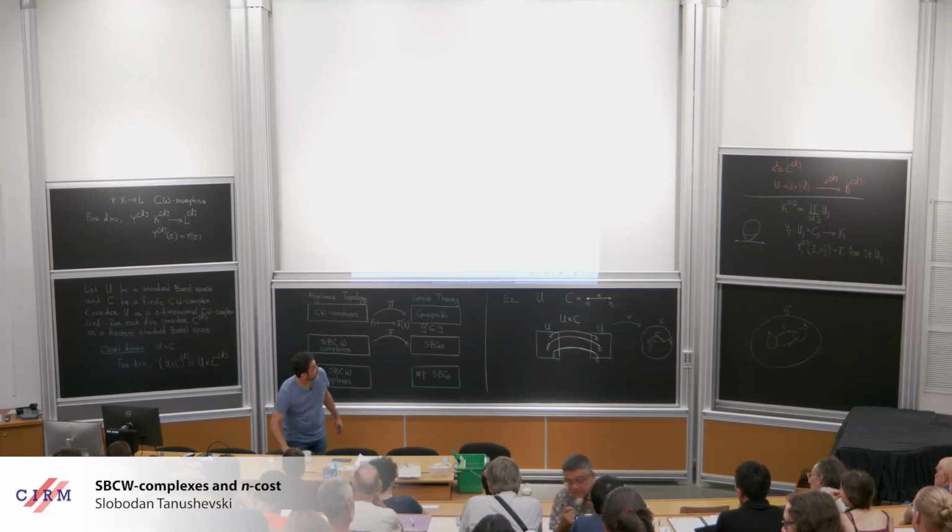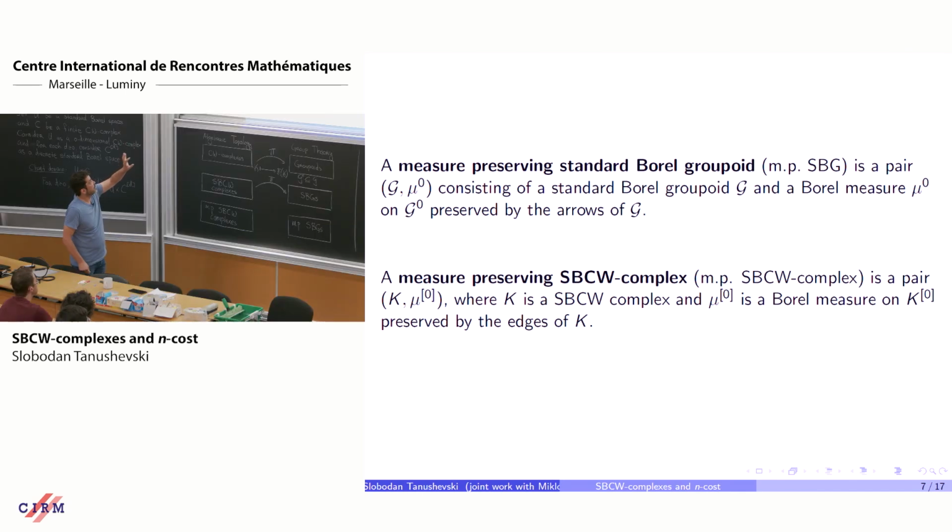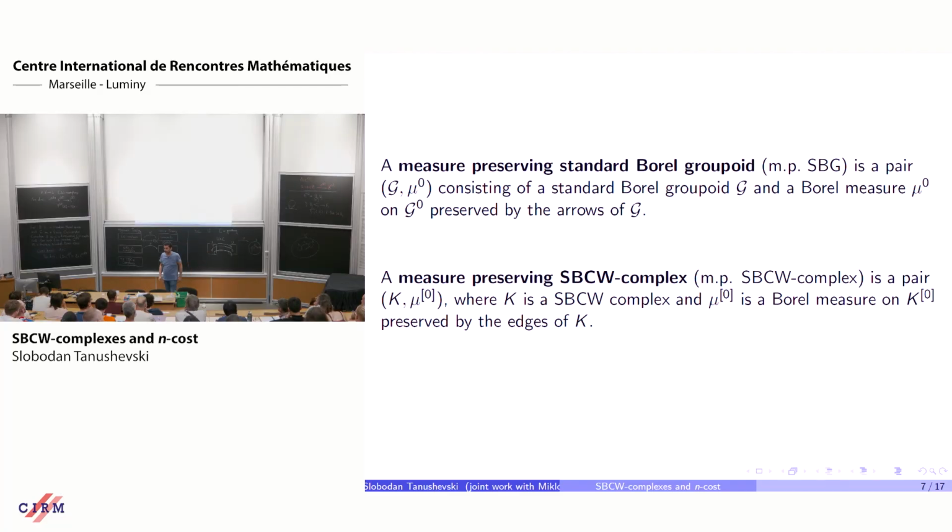And then, of course, I have a similar definition on this side: a measure preserving standard Borel CW complex is a standard Borel CW complex together with a Borel measure on the set of zero-dimensional cells. And this measure should be preserved by the edges. So it's the same condition. That's what we have here.